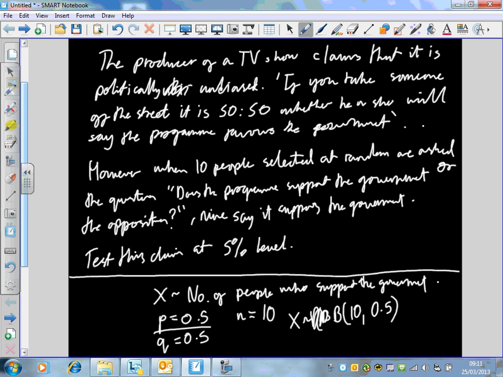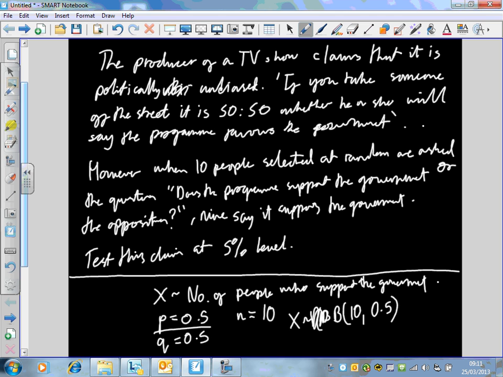Yeah. We're not worried about whether it's more likely for someone to say that it favours the government. We're not worried about whether it's less likely for someone to say they support the government. As Tom said, the point here is we're testing to see if it is 0.5 or not.